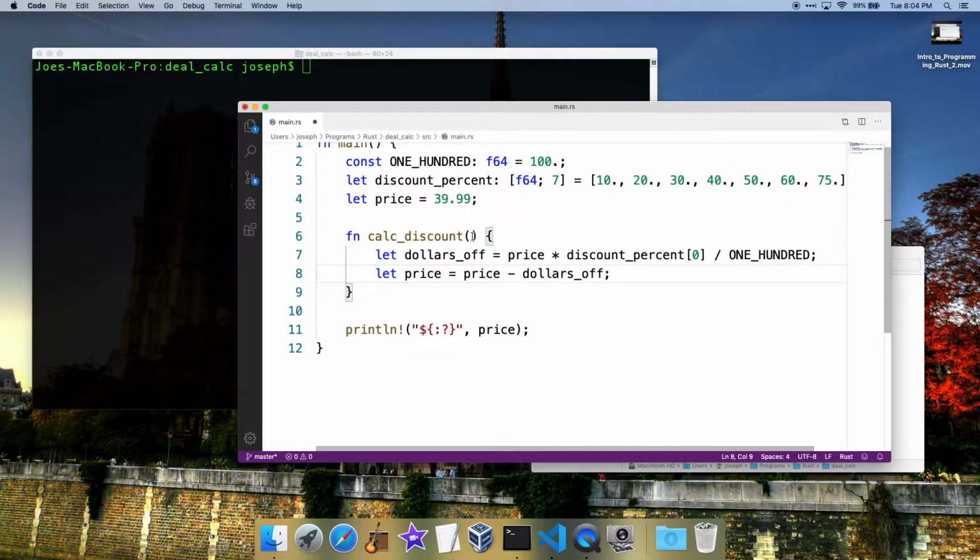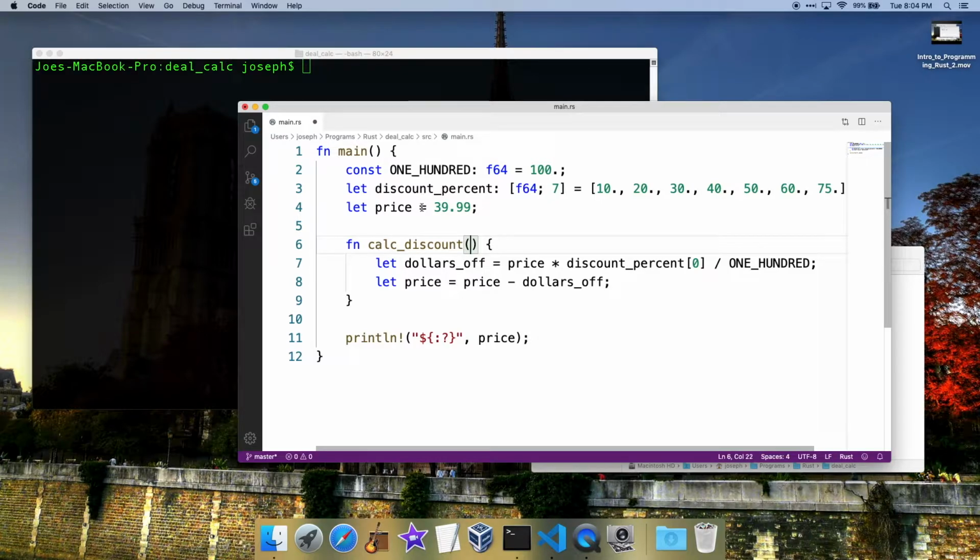First of all, we're going to need to feed in the original price, or just the price, I guess, and the discount percent. And those are both going to be F64s. So this is how you tell it what you want to feed into it. This will make more sense as we go. It'll start kind of clearing up.